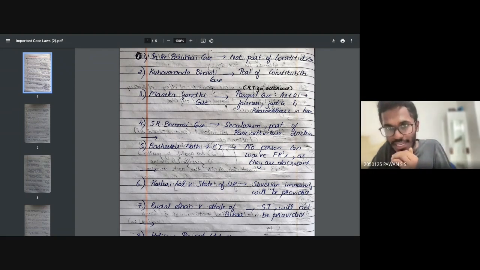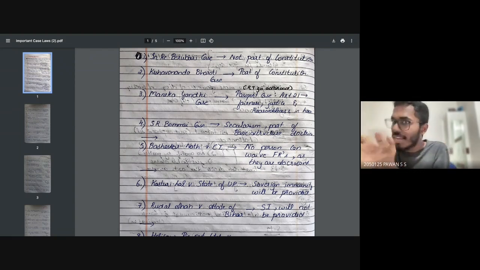It is the passport case, also known as the right to travel abroad case. So what happened over here? They included the three terms: fairness, justice, and reasonableness, that is, reasonableness in law and in the Constitution. They added this. Okay, remember this. I'm just quickly telling it in one line so that you know it.